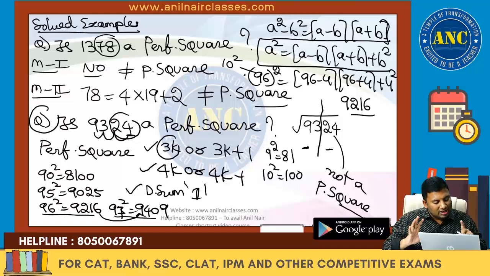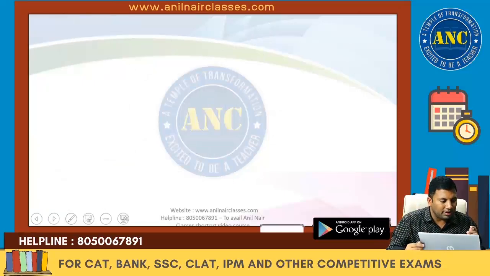I used the a square minus b square logic to find out the square of a number. I realized that 9324 is greater than 96 square, less than 97 square. So the answer is it is not a perfect square. Idea clear? Now I will go to the questions created by me.